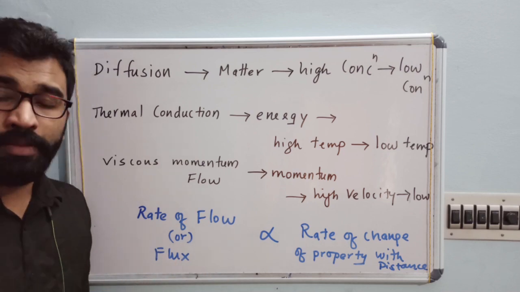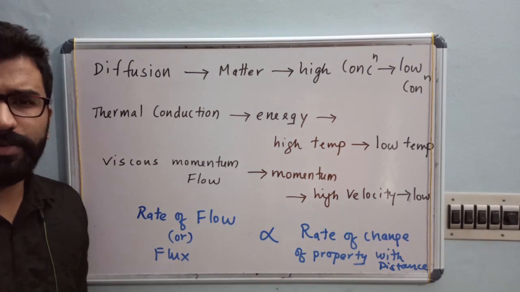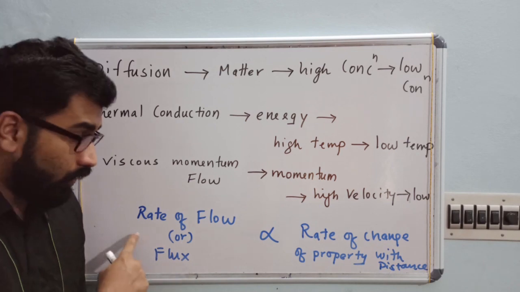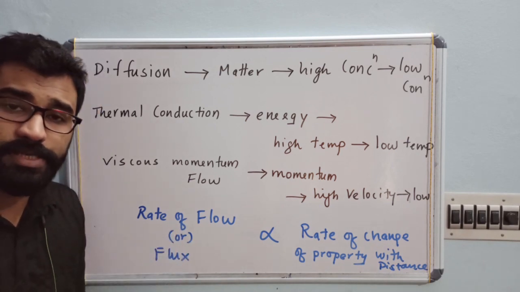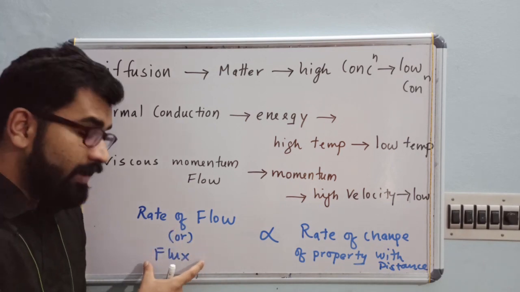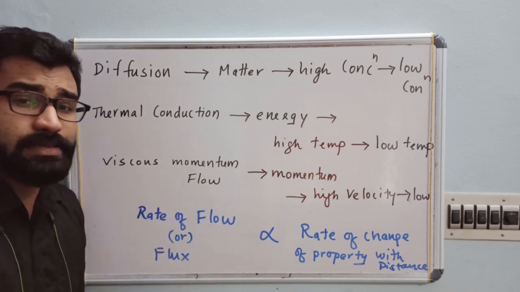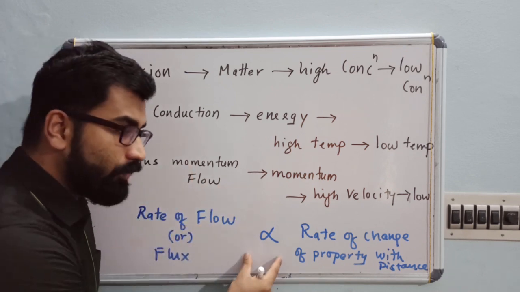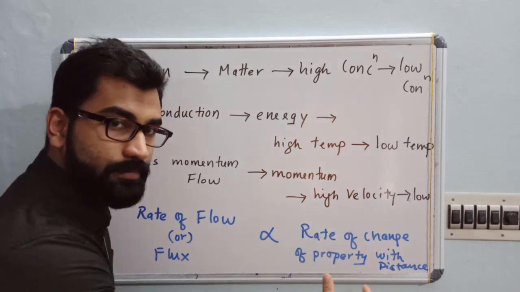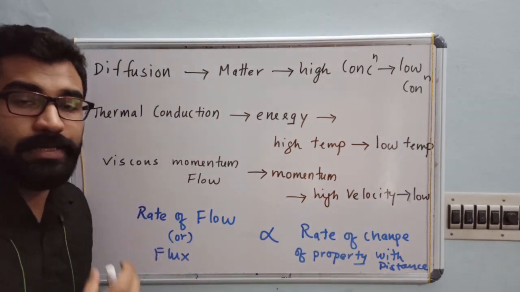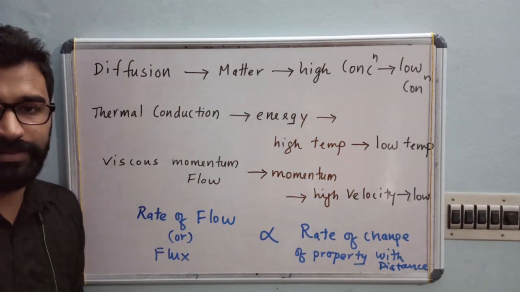Now you can see, what is the general equation for flux or rate of flow? The general equation is that whatever quantity is transported, that flux is proportional to the rate of change of some property with distance.